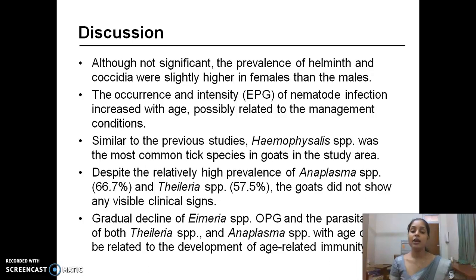Despite the relatively high prevalence of Anaplasma and Theileria, the goats did not show any visible clinical signs. Gradual decline of Eimeria OPG and the parasitemia of both Theileria and Anaplasma with the age could be related to the development of age-related immunity.